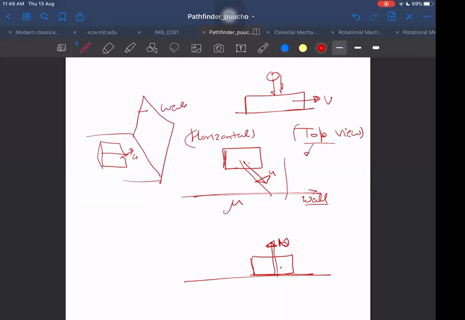So now this normal will become very large, but as normal becomes large, then mu N, the friction, also becomes very large. When normal is impulsive, then the corresponding friction will be impulsive. Remember, when the normal is impulsive, then the corresponding friction will automatically become impulsive. That is the case here. So in all cases, friction is not impulsive. Only in which cases will the friction be impulsive? When the corresponding normal is impulsive. Understood?